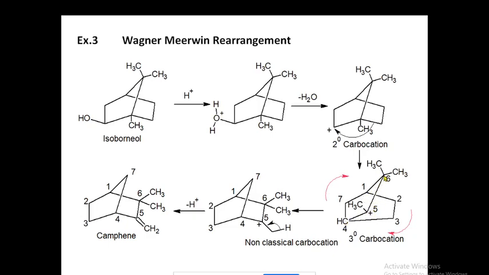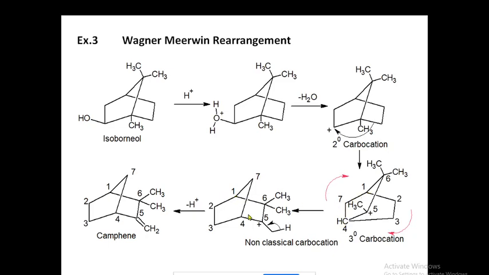At carbon number 6 you will have a geminal methyl group, and at carbon number 5 you will have a positive charge. So see here, at the 6th position a geminal methyl group, and at the 5th position the positive charge is there. In the carbocation, this methyl group CH3 I have just split. Now carbon number 4 and carbon number 1 are joined through carbon number 7.